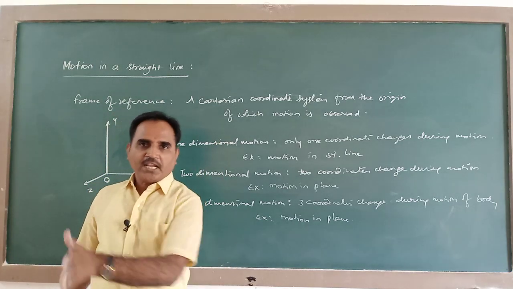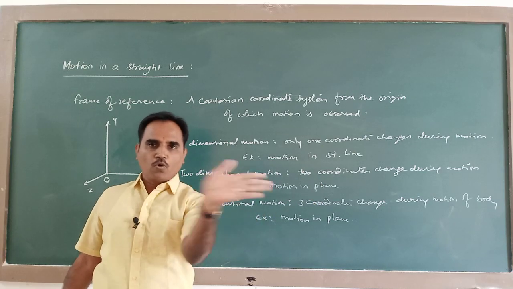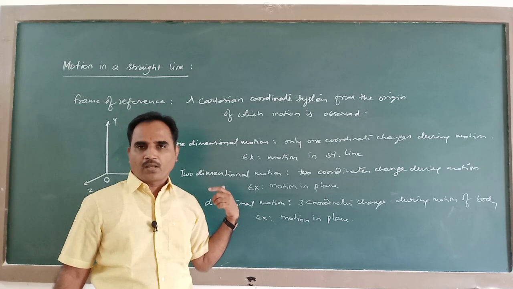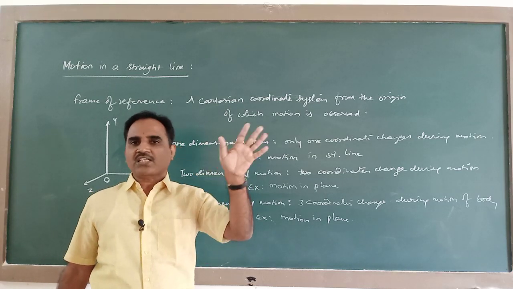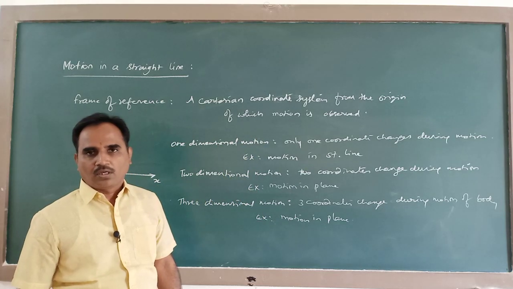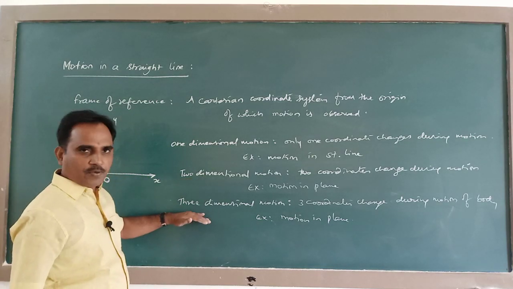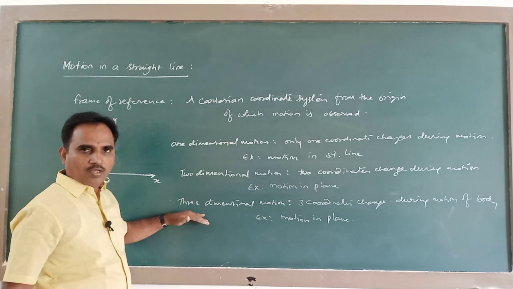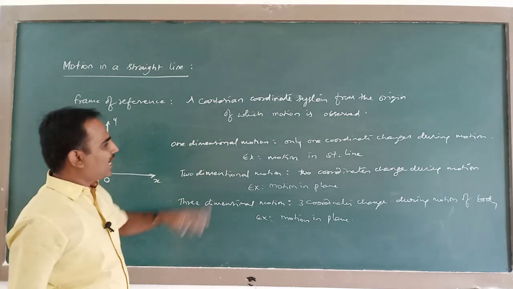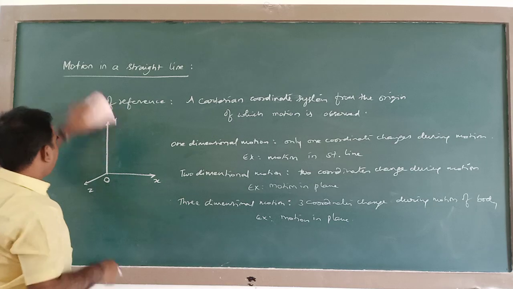While riding the bicycle, you are taking a turn in the plane of the ground, two coordinates will change, so you are said to be in two-dimensional motion. If you consider a bird flying in the sky, it is said to be in three-dimensional motion. So, to understand this two-dimensional motion and three-dimensional motion, first you have to understand one-dimensional motion or motion in a straight line. Now we come to this topic.